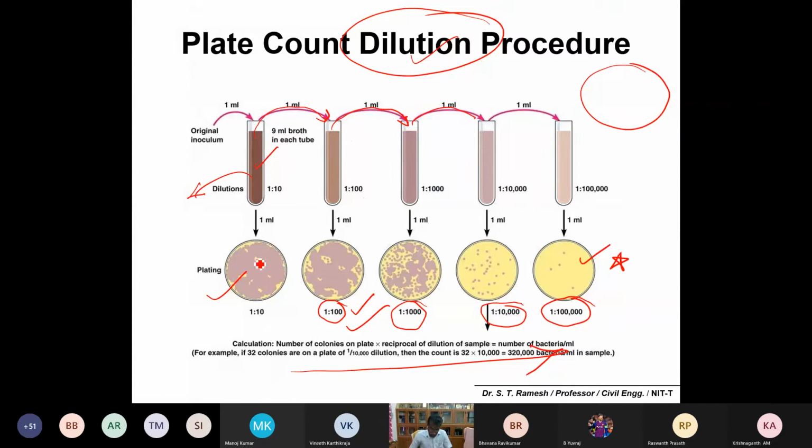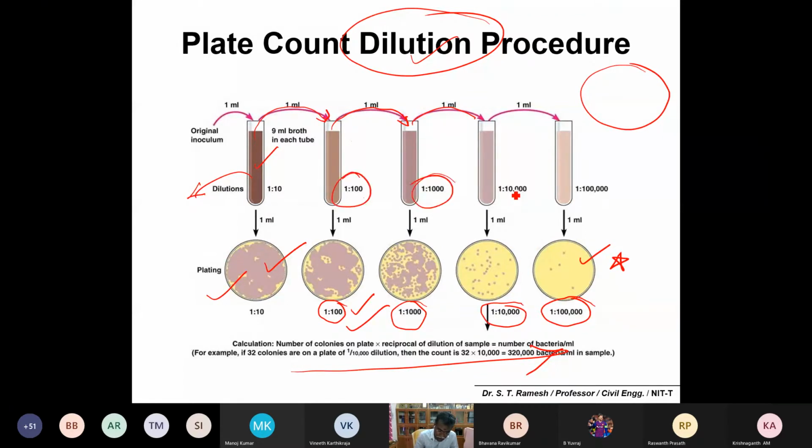Is it fine? Yeah, dilution plays a major role. If it is drinking water and you suspect there could be a huge amount of microbial contamination, better you go for a dilution. So dilution selection is based on experience. Anyway, you are going to count the number of colony forming units per 100 ml.